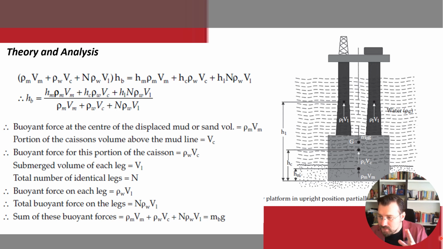Another one is freeboard. Freeboard is the vertical distance between the water line and the uppermost continuous deck, which is not watertight, and this position of the deck is known as the freeboard deck. Starting from the surface of the water through to the upper part of the continuous deck.